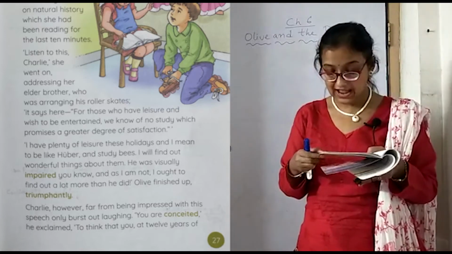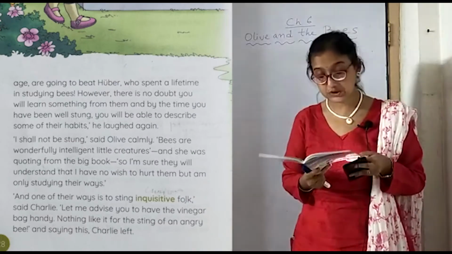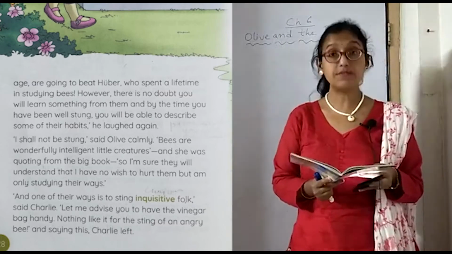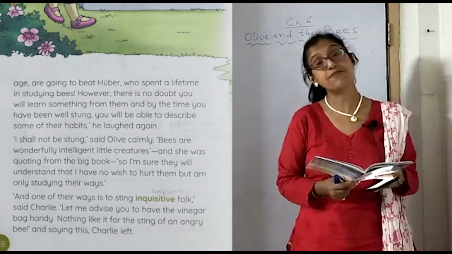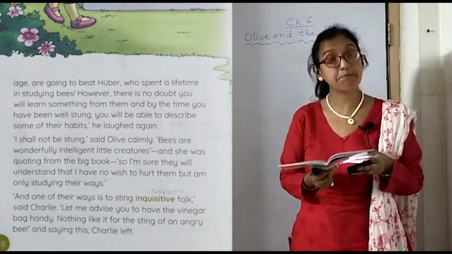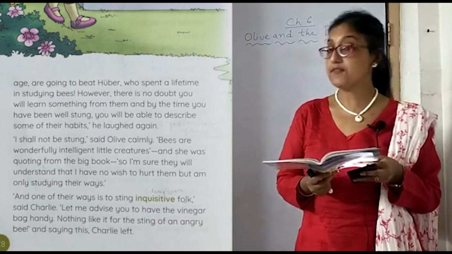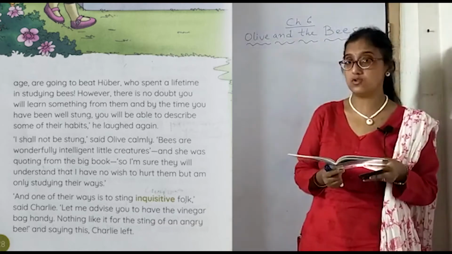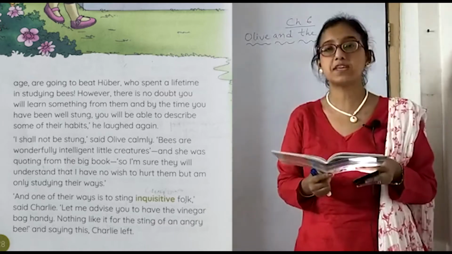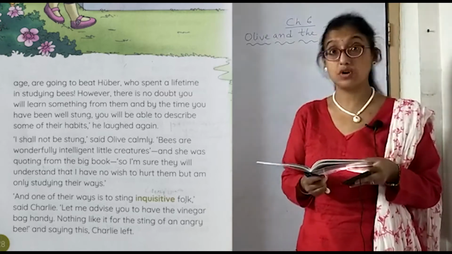"To think that you, at 12 years of age, are going to beat Huber." That is, you are thinking of beating Huber at 12 years of age, when Huber took his lifelong time to study about bees, who spent a lifetime in studying bees. "However, there is no doubt that you will learn something from them." Obviously, there is no uncertainty that you will really gain some knowledge. But whether it will be good or bad, that we don't know.